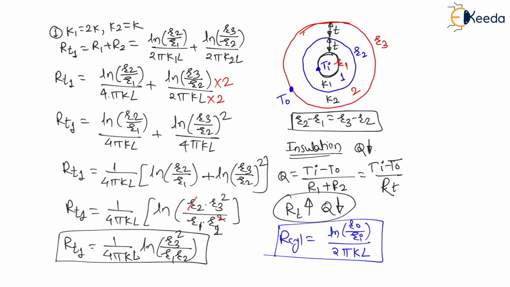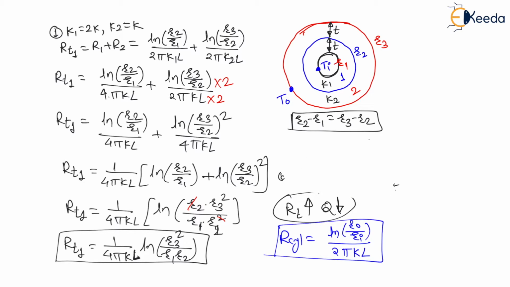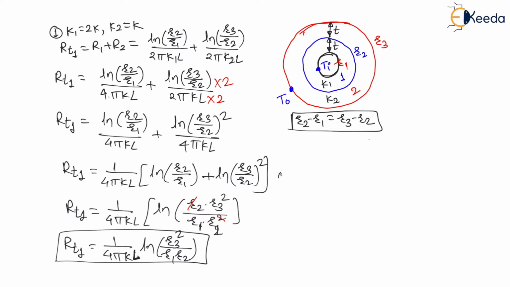There will be an L in the denominator; I forgot to write L, so write it down. If higher thermal conductivity is the inside layer, then RT1, the total resistance, will be equal to 1 upon 4 pi KL ln of R3 squared divided by R1 R2.